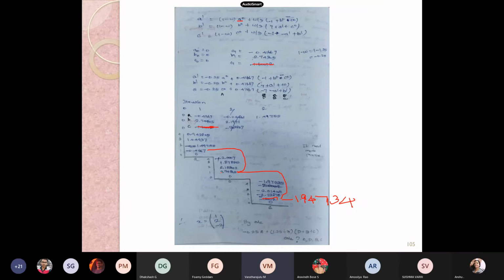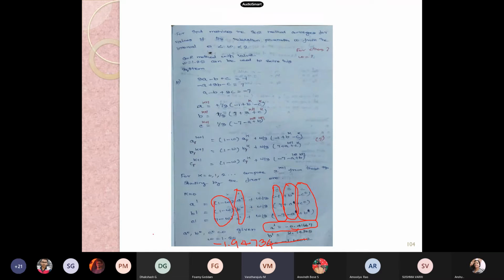See, the things you did, I'll tell you. See here, dear gentlemen, Dakshesh and Arvind. While calculating this A, you didn't consider this minus value, right? You must consider it along with the minus. We have to be very conscious of the sign, right? Okay, sir. We need to give the information as minus, minus plus, that is 0.41667. Then you will get the C1 as minus